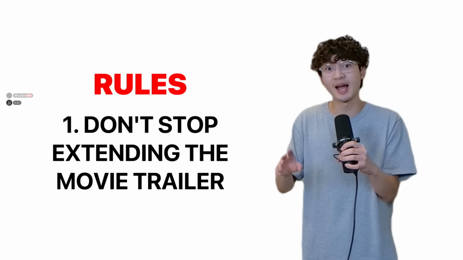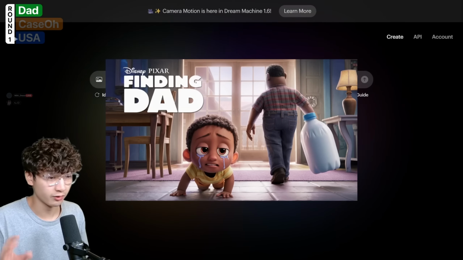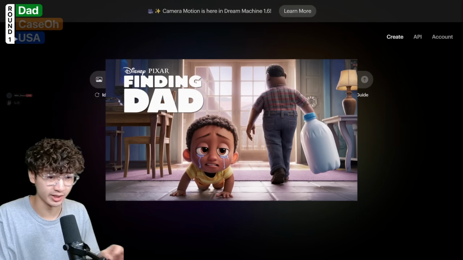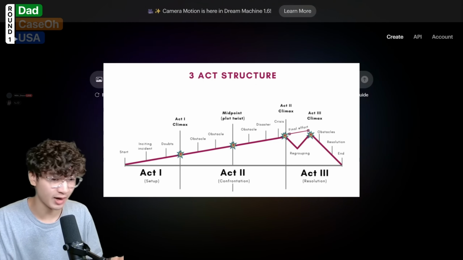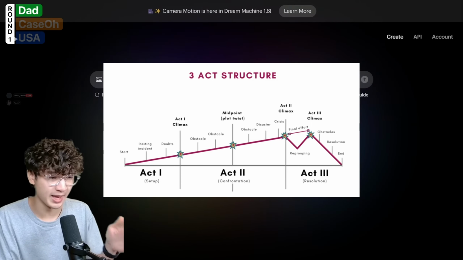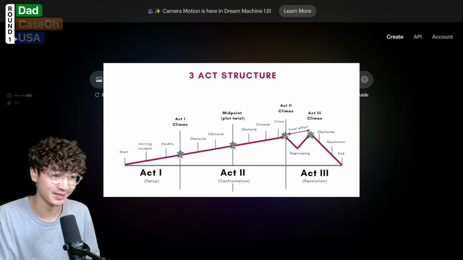But my only rule is that I have to keep extending the movie trailer until I hit the max duration limit. So we're gonna start with Finding Dad, and we're actually gonna be following the 3-act structure of storytelling for these movie trailers, which includes a massive fight scene with a villain at the end of it. But first, we're gonna begin with Act 1 and introduce the main character of this movie, who is going to be a young boy whose father abandons him to get some milk.